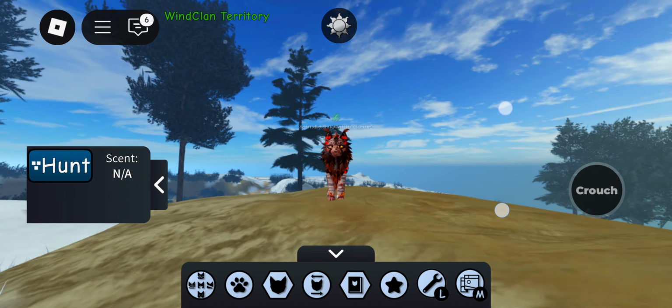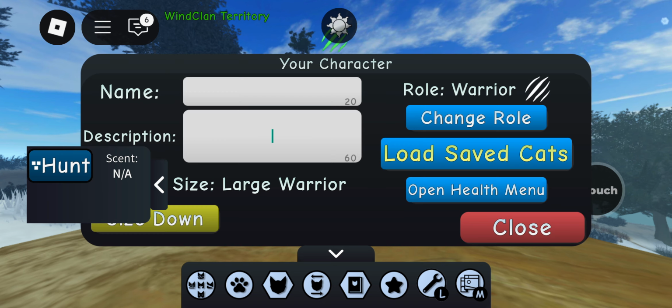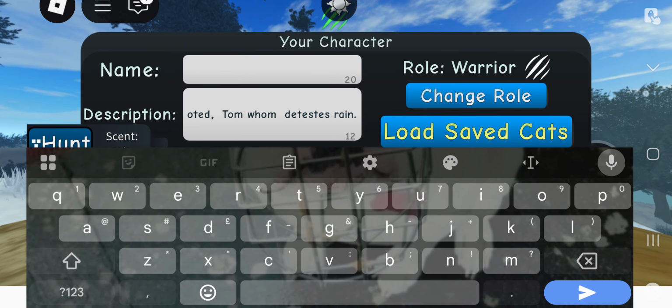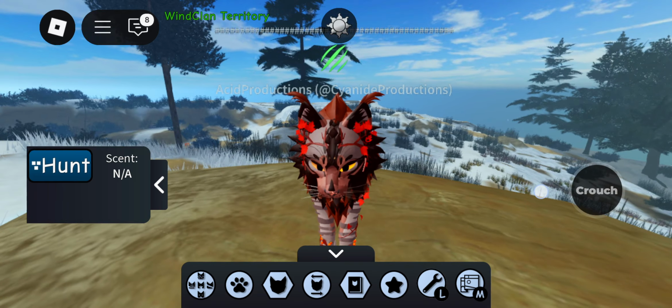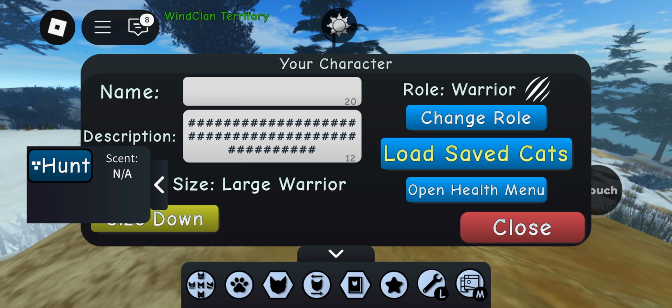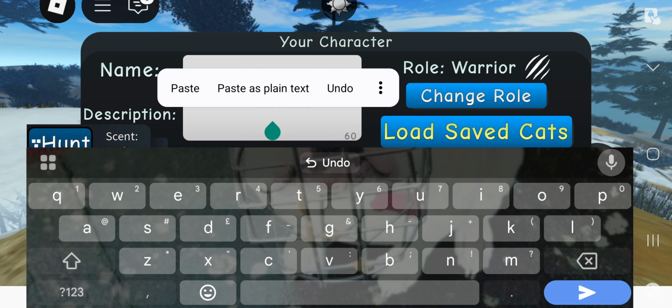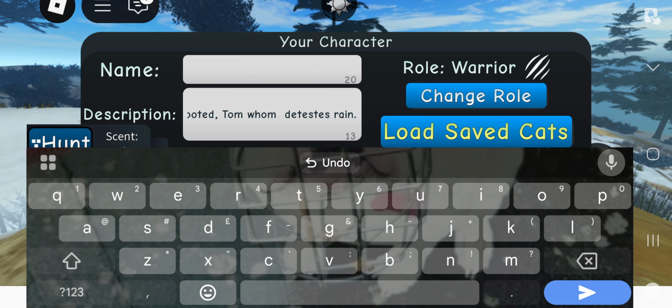Then all you need to do is click this, this. It tagged it. Hold on. So you just need to click your thing, go all the way back and paste.